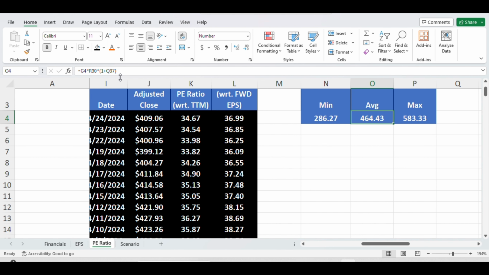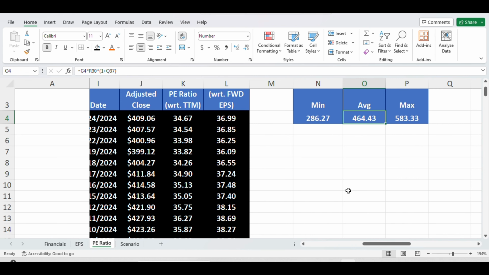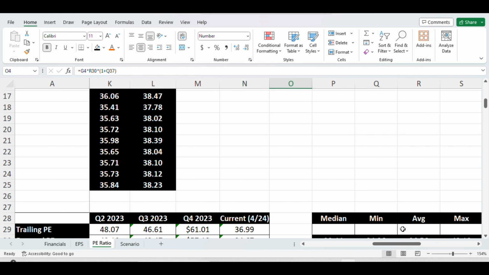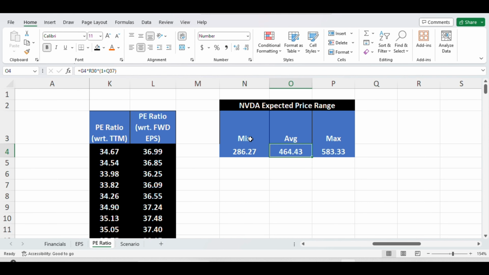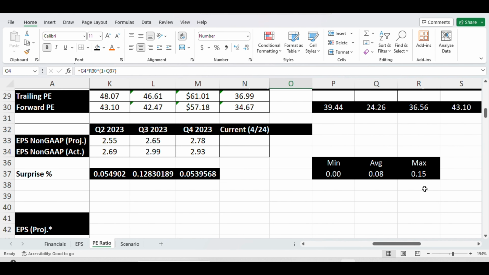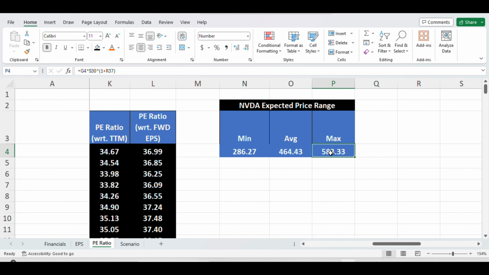And for the average, I'm using the same formula, G4, that is EPS forward, multiplied with R30, the average forward PE for the last 4 quarters, and then multiplied with the earning surprise, that is Q37, the average earning surprise for the last 11 quarters. That gives 464.